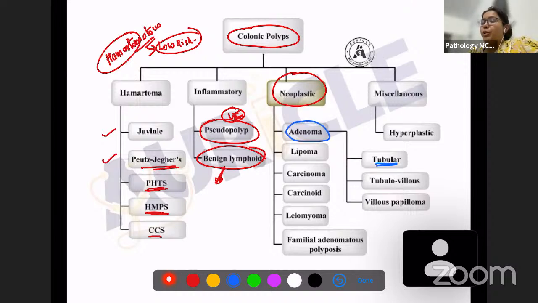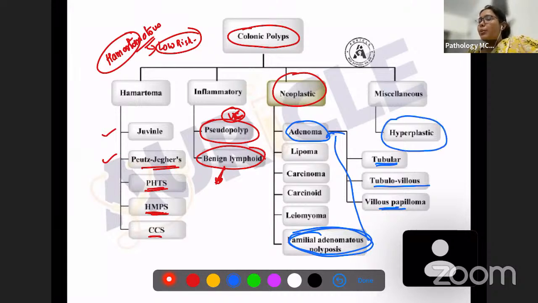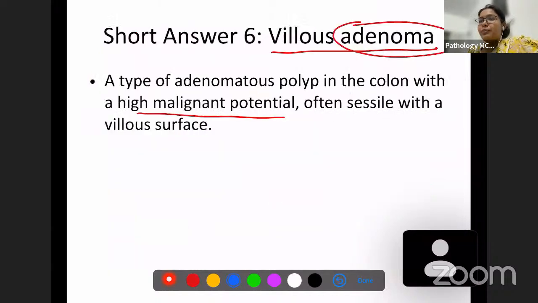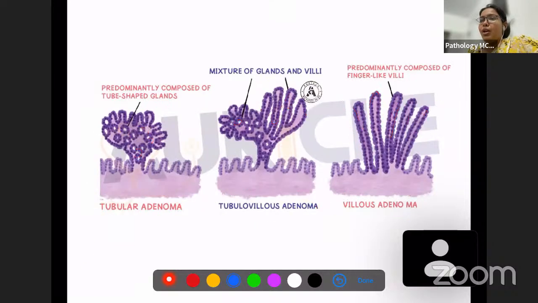We had tubular, tubulovillous, and villous adenomas. And then familial adenomatous polyposis associated conditions, which are again associated with adenomatous polyps. Miscellaneous, we are going to have hyperplastic polyps. This also has a very low tendency, in fact no tendency, to transform into malignancy. Okay, so this is for villous adenomas.